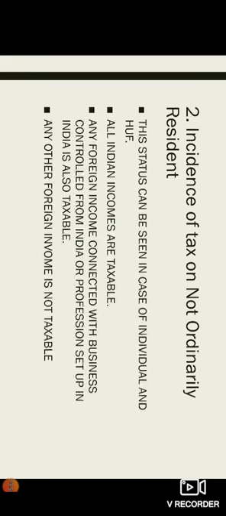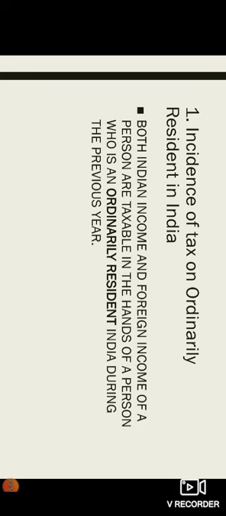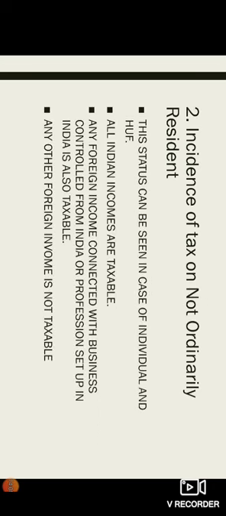So I hope you have understood these three. First is incidence of tax on ordinarily resident in India. An ordinarily resident in India has to pay tax on both Indian income as well as foreign income. A not ordinarily resident is liable to pay tax on all Indian income, but in case of foreign income, particularly income connected with business which is controlled from India, only on that income is a not ordinarily resident liable to pay tax.